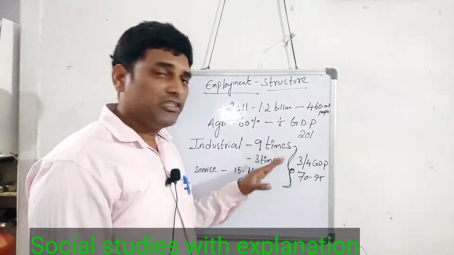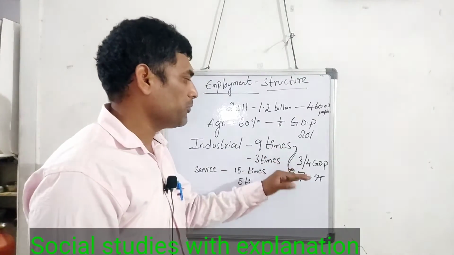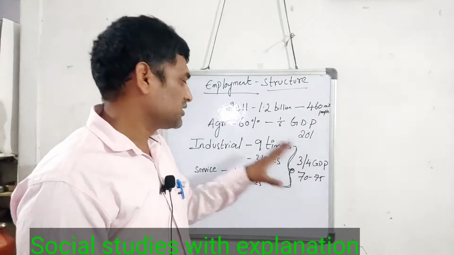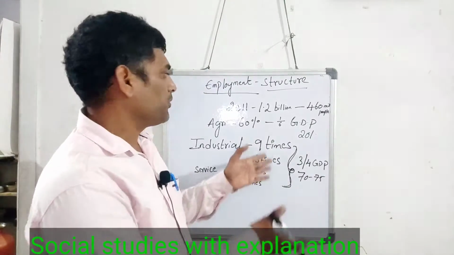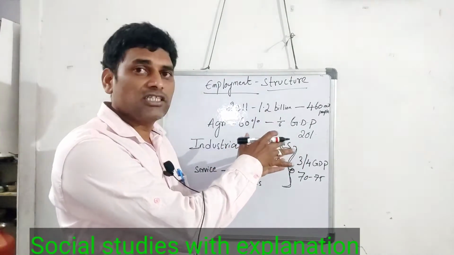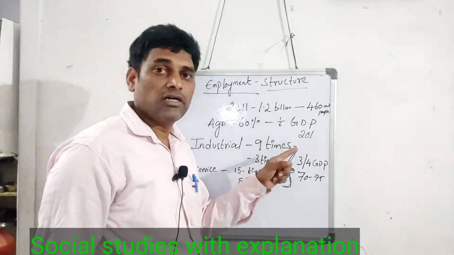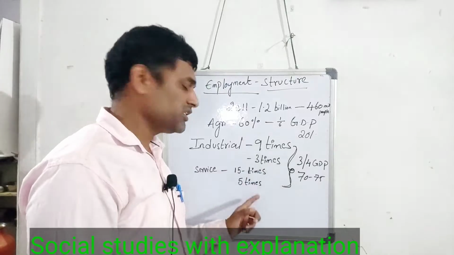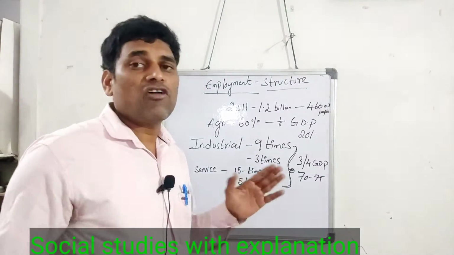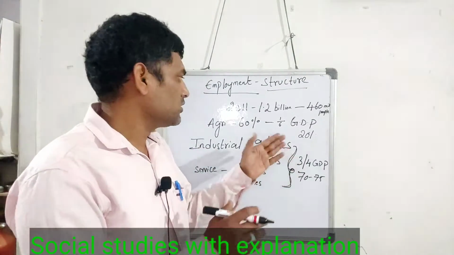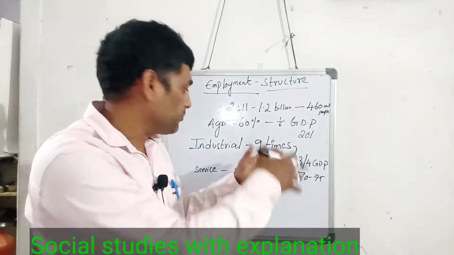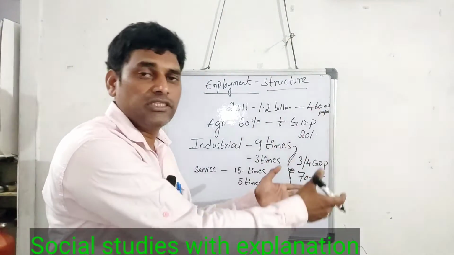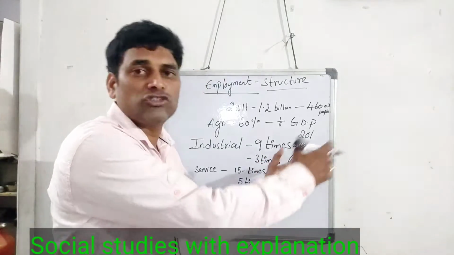These two sectors together contribute 70% or 3/4 of the GDP. It clearly states that the number of people working in agriculture is more, but their contribution to GDP is very little. Whereas in the industrial and service sectors, the number of people working is smaller, meaning the remaining 40% of people work in industry and services, and they contribute 70% of the GDP.